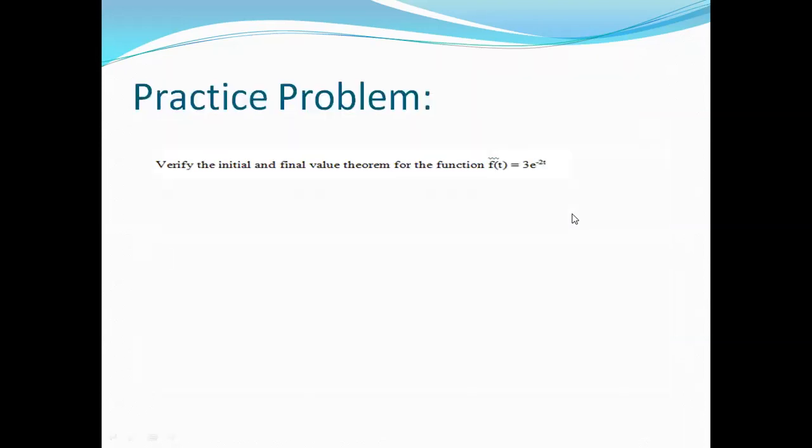This is a practice problem. Verify the initial and final value theorem for the function f(t) is equal to 3 into e power minus 2t. Thank you.